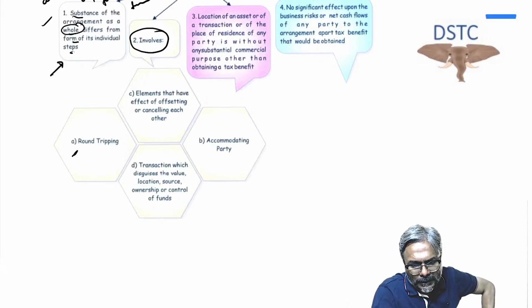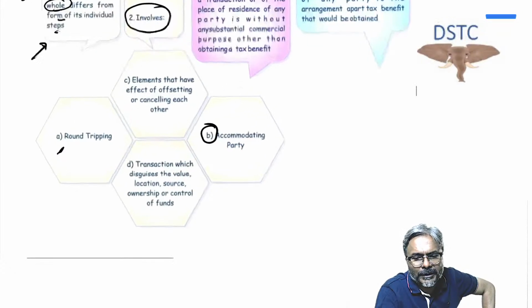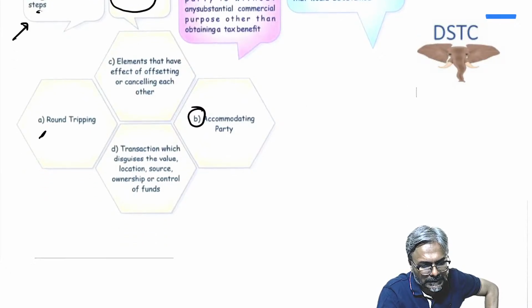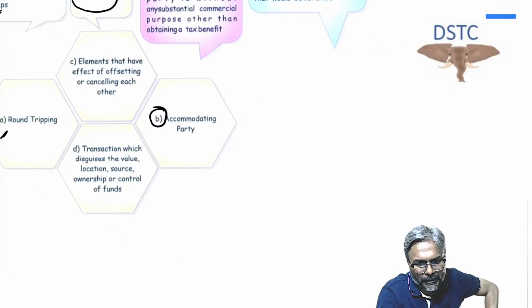The next point, students, is that of the accommodating party. Now, what is this accommodating party in this situation? Here is an example of an accommodating party, and this is the example which you will get in the examination also.